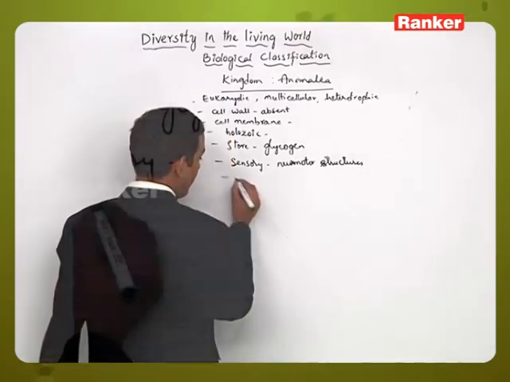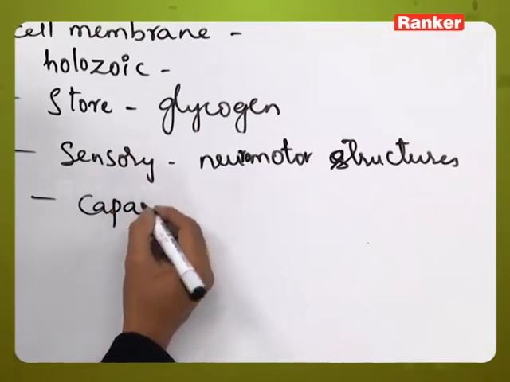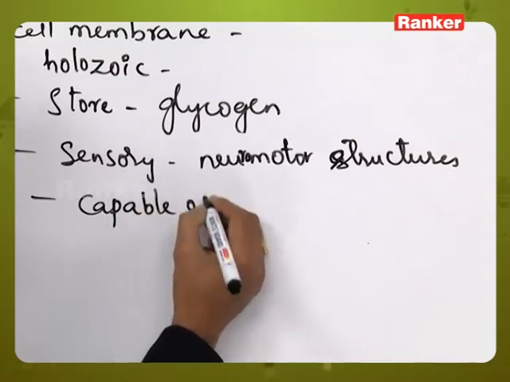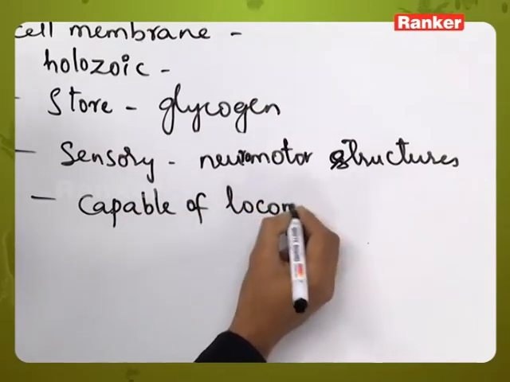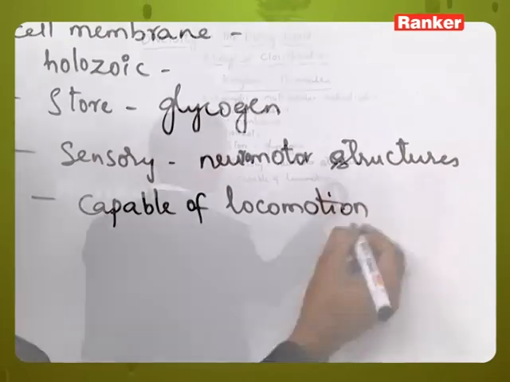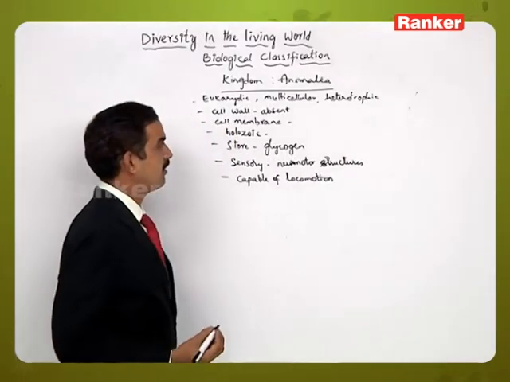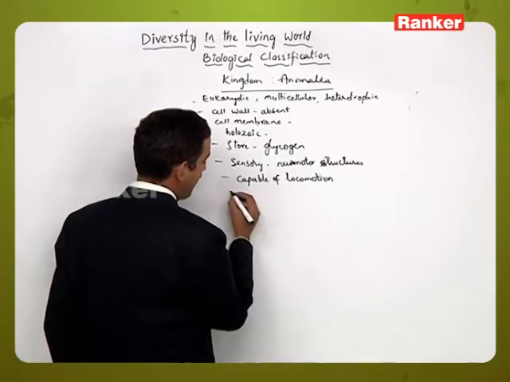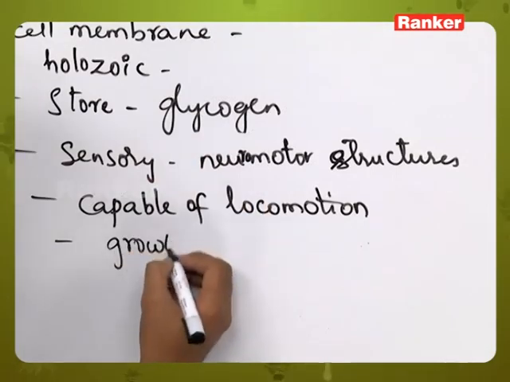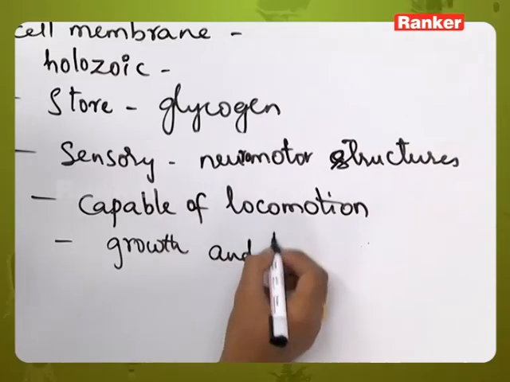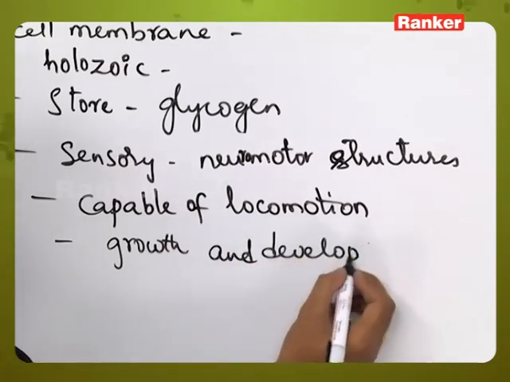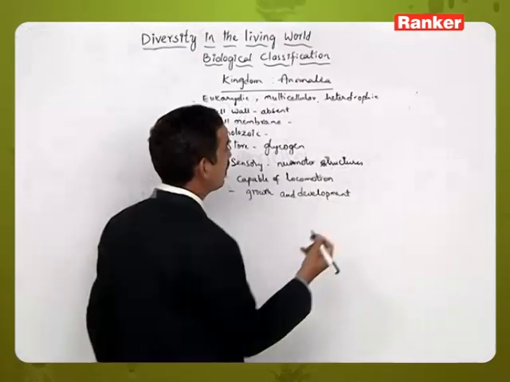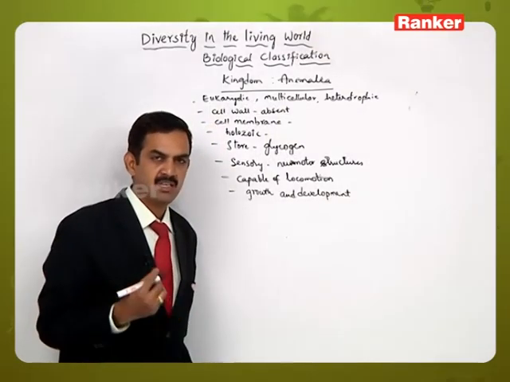And they are capable of locomotion, which is not being seen in the individuals of the plantae kingdom. And apart from that, they exhibit growth and development. So here in animals, the growth will occur only up to a certain age.